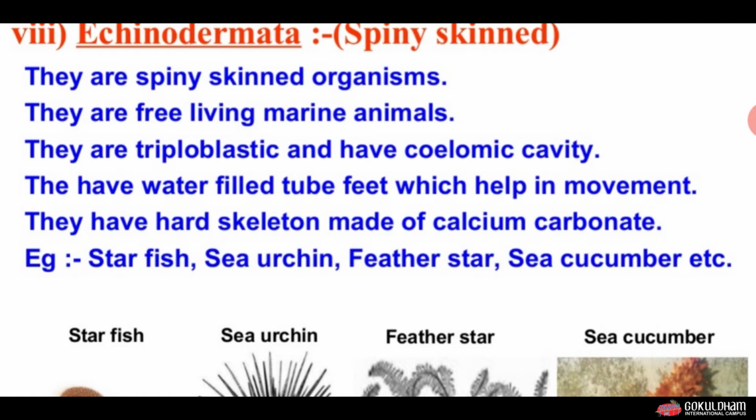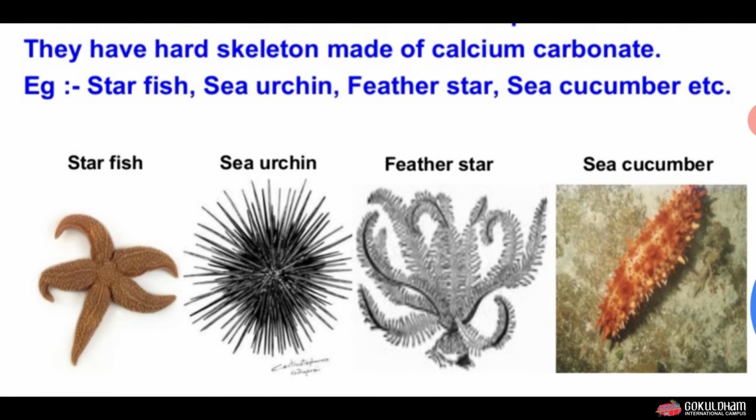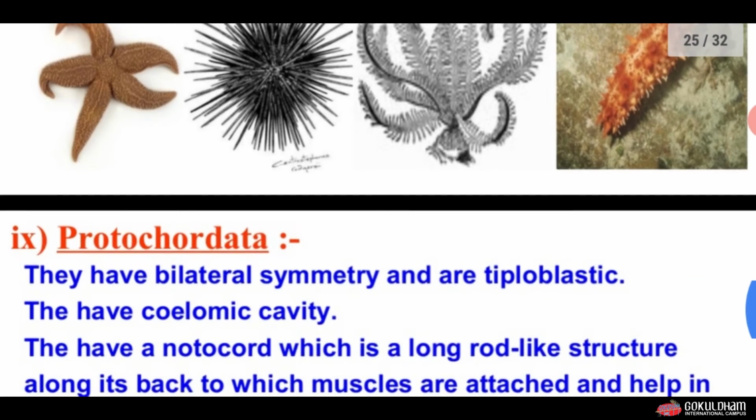The examples of this group are starfish, sea urchin, feather star and sea cucumber. You can see in this picture the starfish, second one is a sea urchin, third one is a feather star and last one is the image of a sea cucumber.